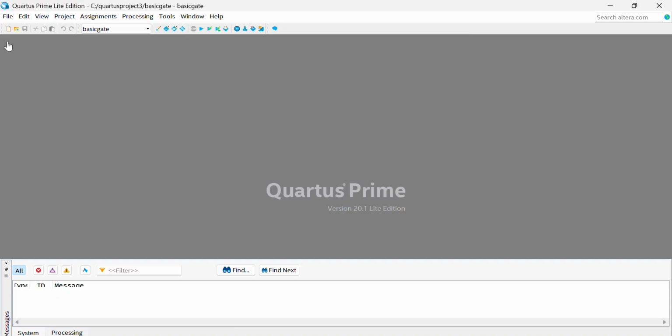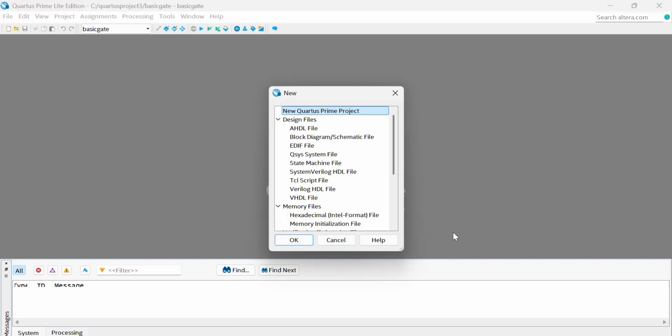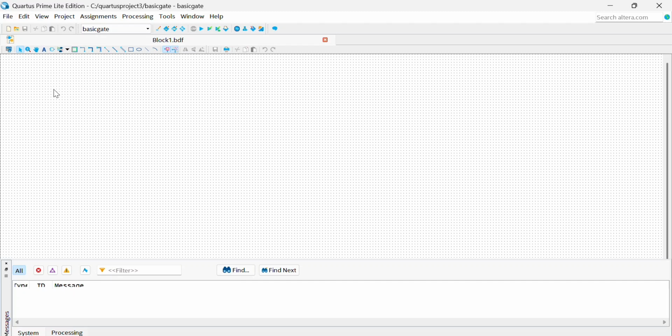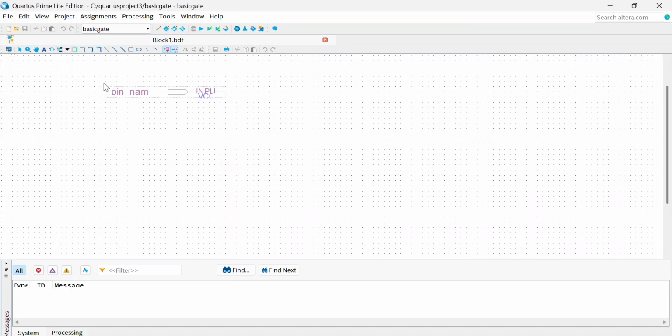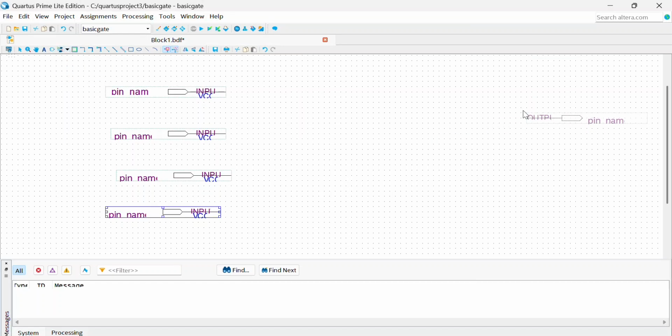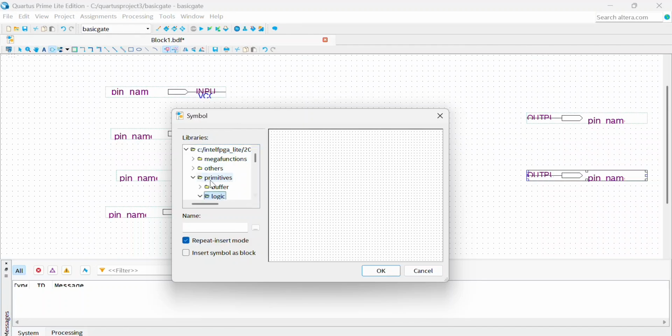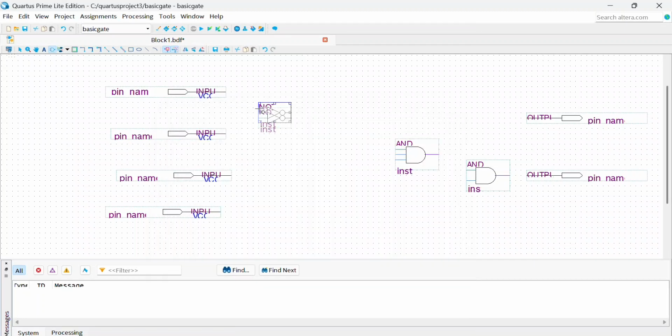Inside the file, we create a new block diagram schematic file. In this canvas, we can design. So, we have 4 inputs, which are key, passcard, fingerprint, and camera, and 2 outputs, which are unlock door and alarm. Using basic gates, we have 2 input AND gates, 3 input AND gates, NOT gate, and OR gate.